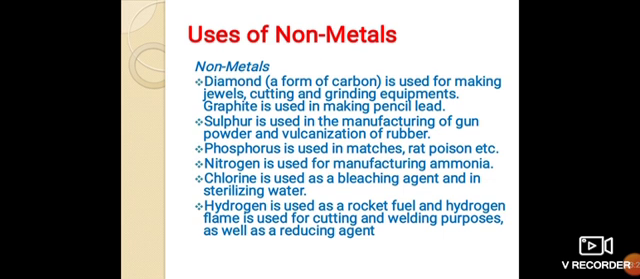Uses of non-metals. Diamond is used for making jewels, cutting and grinding equipment. Graphite is used in making pencil lead. Sulfur is used in the manufacturing of gunpowder and vulcanization of rubber. Phosphorus is used in matches, rat poison, etc. Nitrogen is used for manufacturing ammonia. Chlorine is used as a bleaching agent and in sterilizing water. Hydrogen is used as a rocket fuel, and the hydrogen flame is used for cutting and welding purposes as well as a reducing agent.